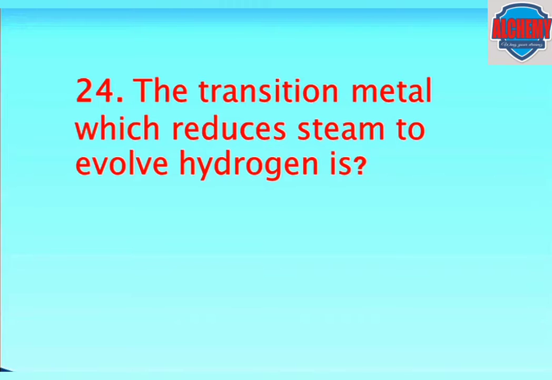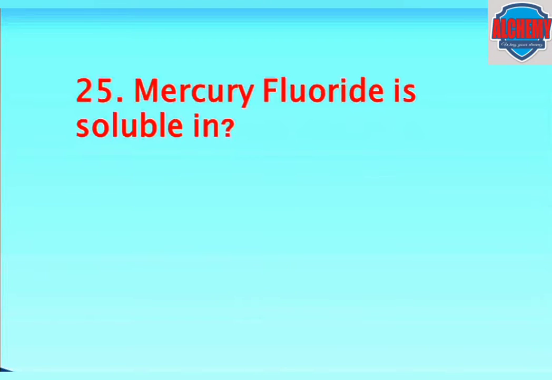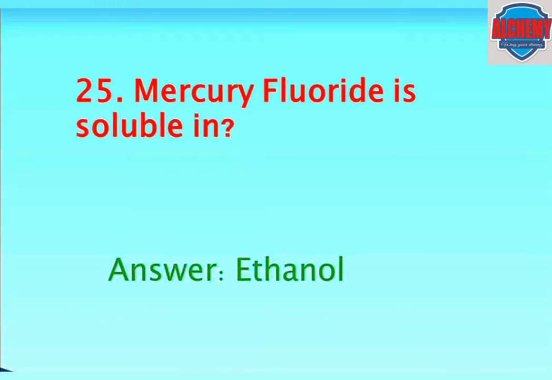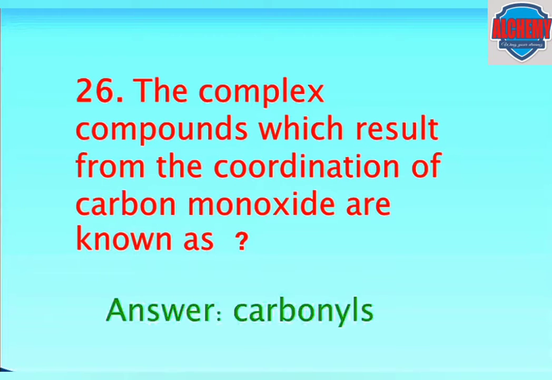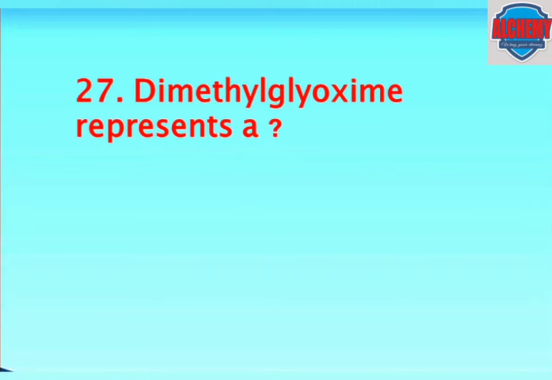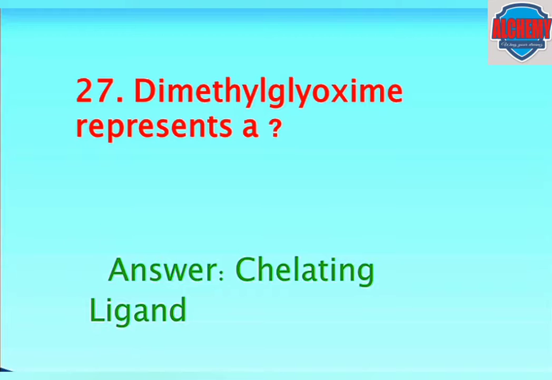The transition metal which reduces steam to evolve hydrogen is. The correct answer is iron. Mercury fluoride is soluble in. The answer is ethanol. The complex compounds which result from the coordination of carbon monoxide are known as carbonyls. Dimethylglyoxime represents a. The correct answer is chelating ligand.